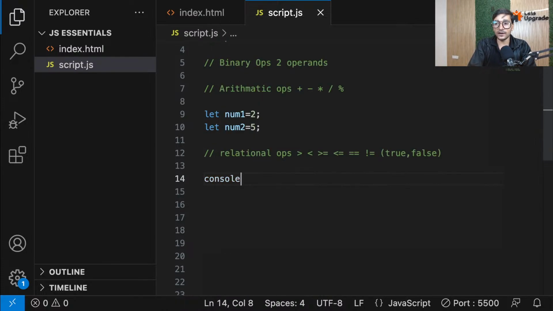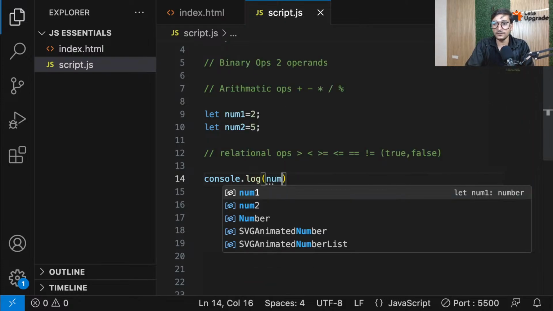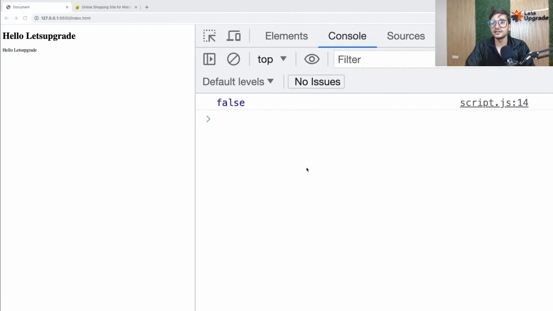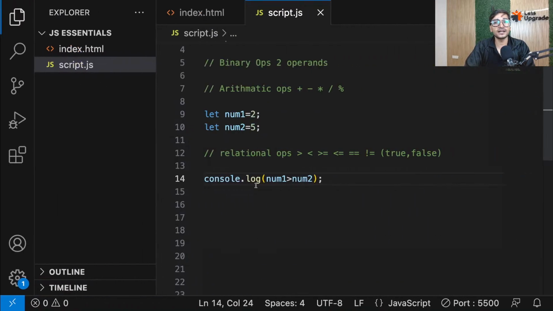Let's check it. If I go ahead now, console.log, and do num1 greater than num2. See, again, we have 2 operands. Now guys, in this case, num1 is 2 and num2 is 5. So I'm checking if 2 is greater than 5. This whole operation will give me back what? False, because 2 is not greater than 5. So let's check it now. If I check it, see, we get false. Is that clear, everyone? I hope you're understanding that.